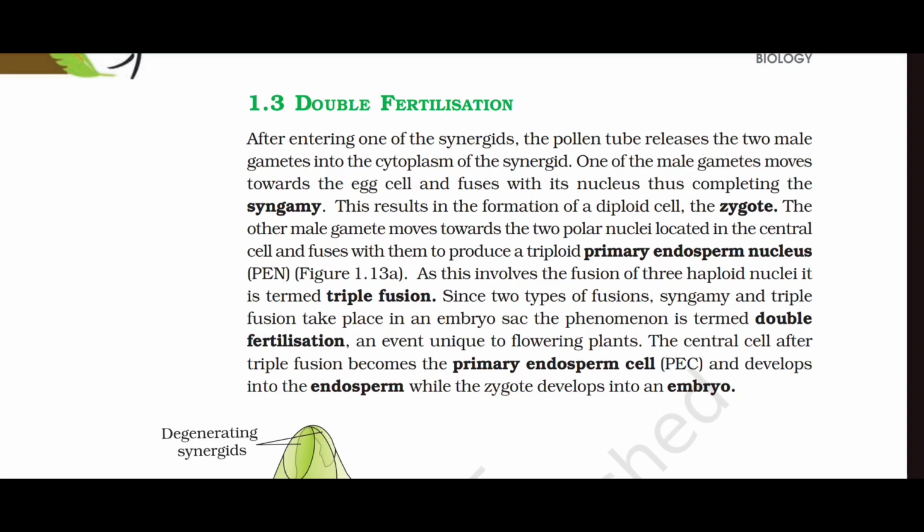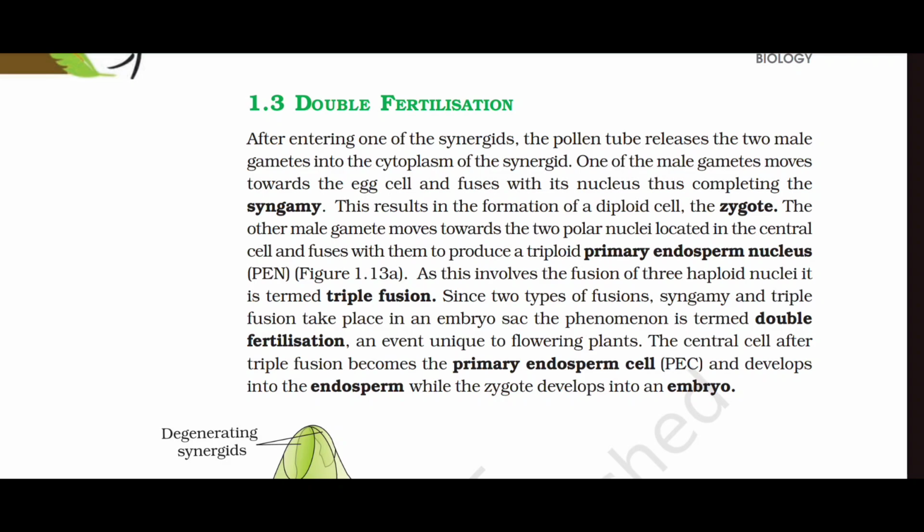Double fertilization. After entering one of the synergids, the pollen tube releases the two male gametes in the cytoplasm of the synergid. One of the male gametes moves towards the egg cell and fuses with its nucleus, thus completing the syngamy. This results in the formation of a diploid cell, the zygote.